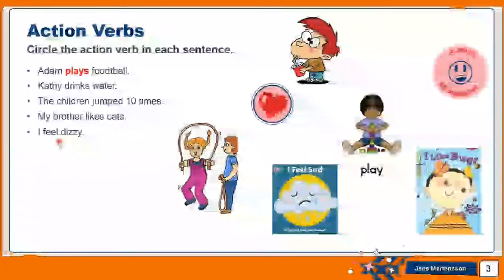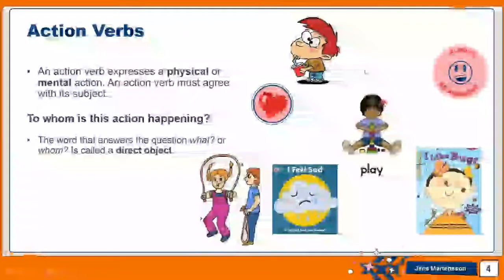All right. Let's move now to the definitions. What is an action verb? An action verb expresses, as we said, a physical action or a mental action, like jumping, playing, drinking. These are physical actions. Feeling something, liking something, these are mental actions. An action verb must agree with its subject. And now the question is, to whom is this action happening? The word that answers the questions what or whom is called a direct object.